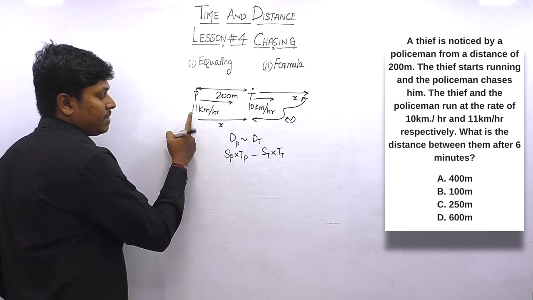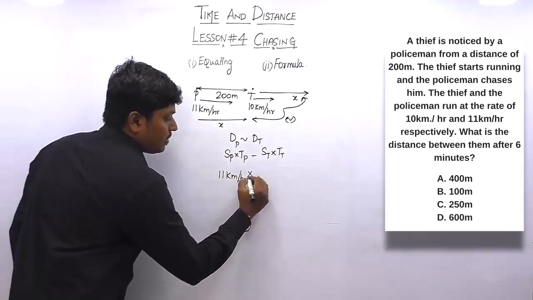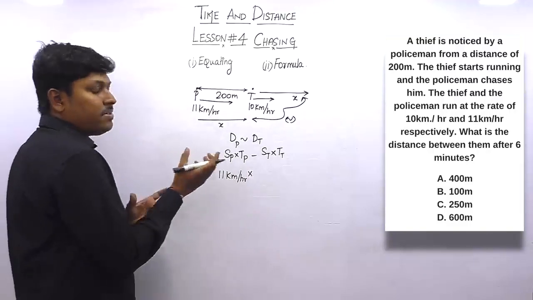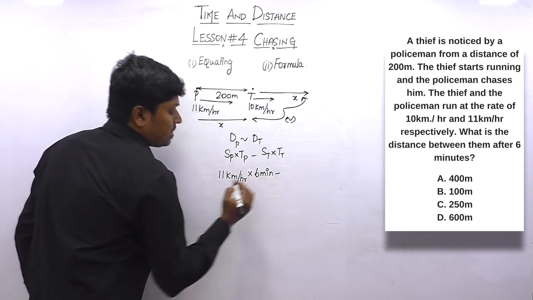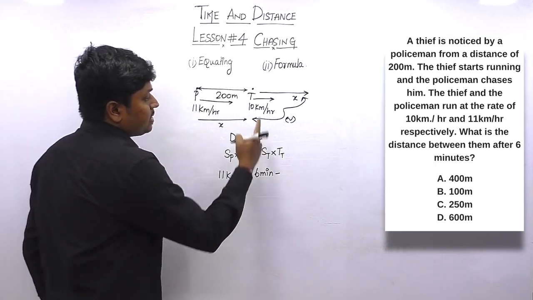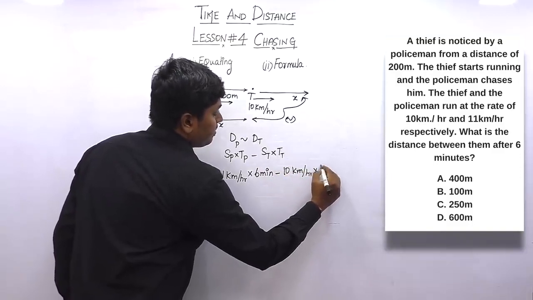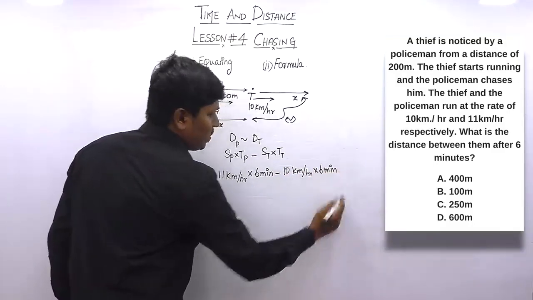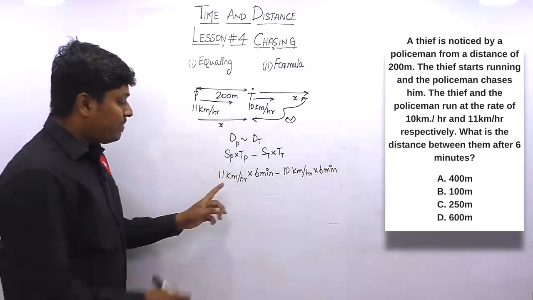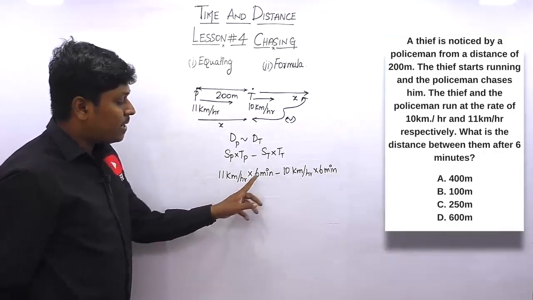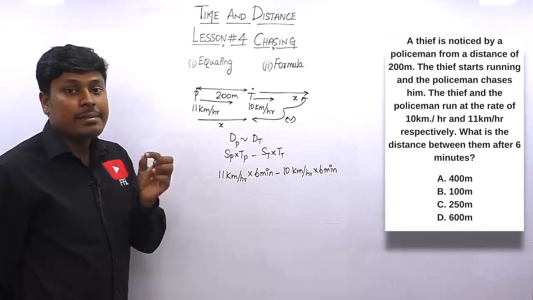The speed of the policeman is 11 km per hour, into the time taken, which will be 6 minutes, minus, similarly the thief's speed is 10 km per hour and the time taken is similarly 6 minutes. But look at the options, all the options are in meters. Here we have values in kilometer per hour and minute, but we need to get the answer in meter.